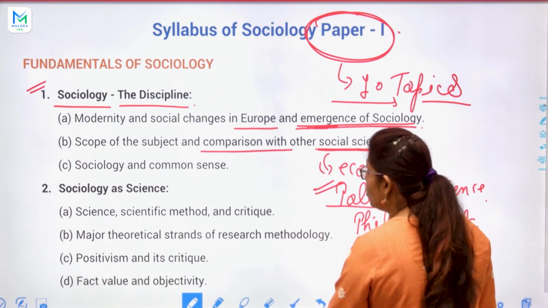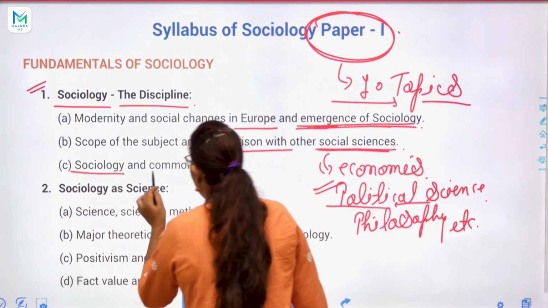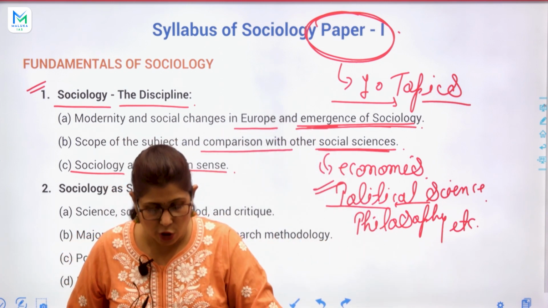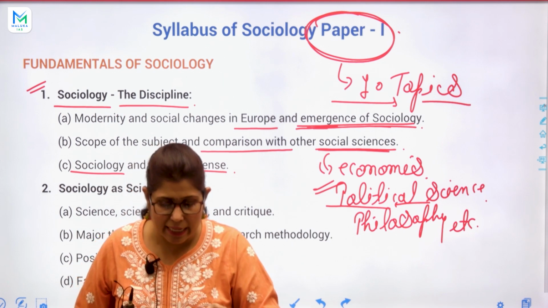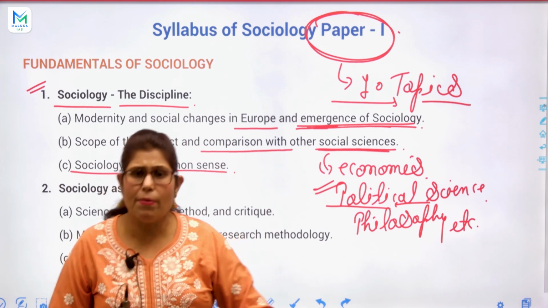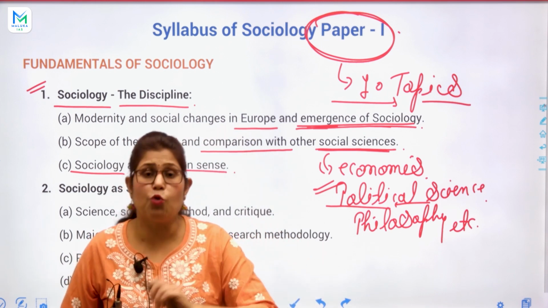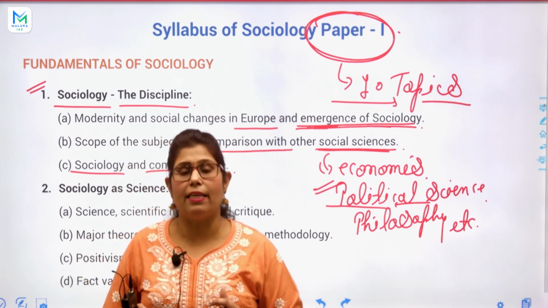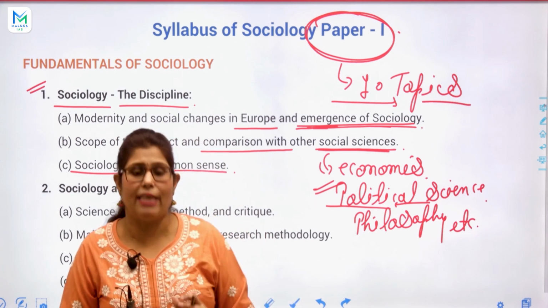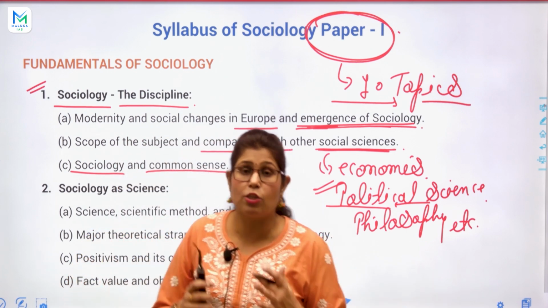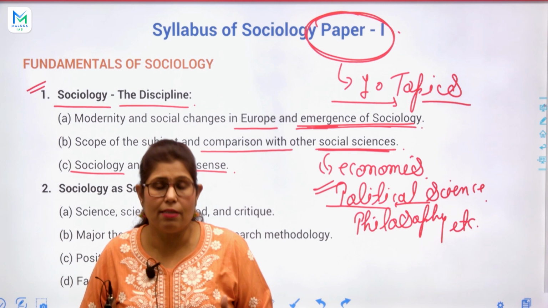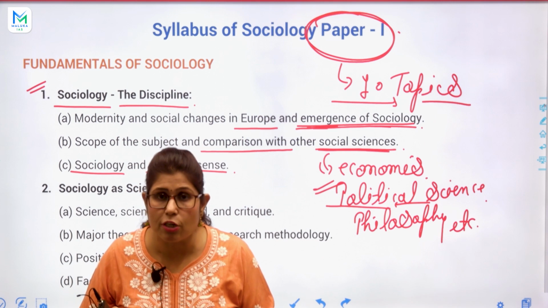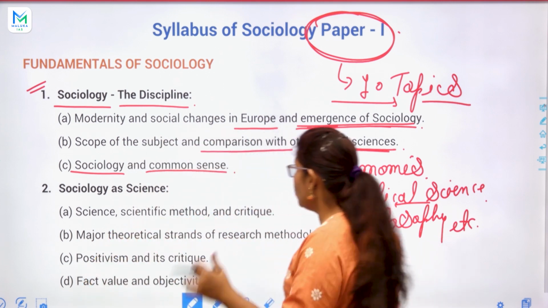Okay, clear? Next is the topic sociology and common sense. So what is common sense? Common sense is a subjective way of understanding the world, which is based on personal biases and culture, and relies on institutions.